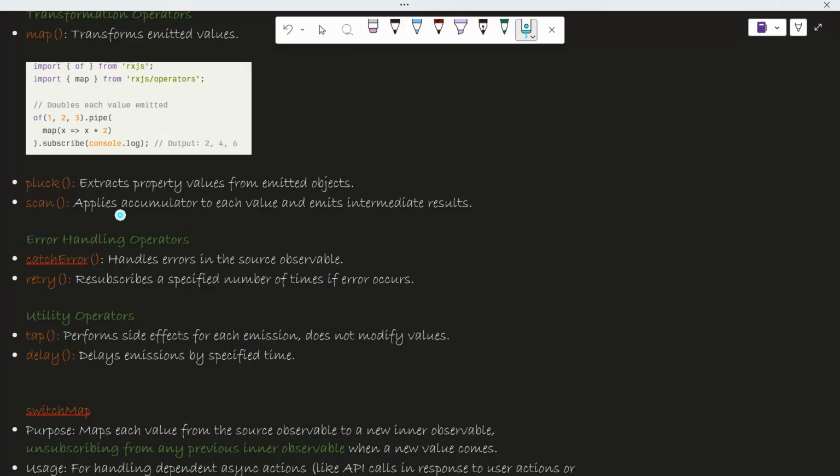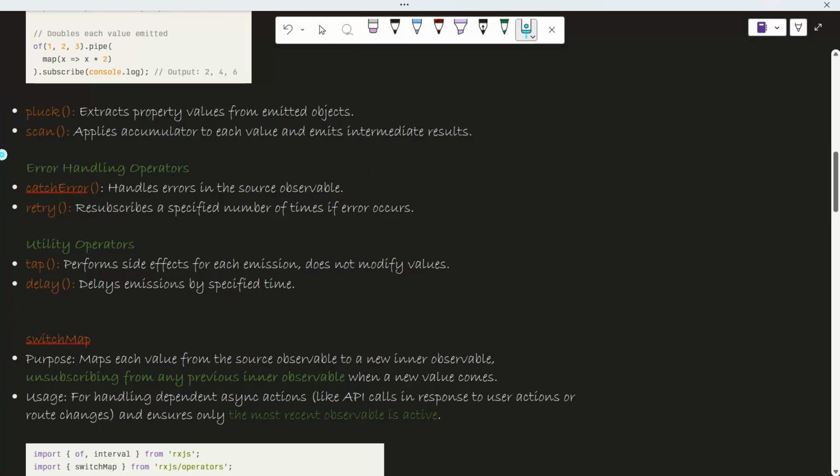So that accumulator, we are saying that we want to apply the accumulator to each value and then emit intermediate results. Like I have applied it and immediately I want to show the result. So whatever the result is there, I want to show. So that is scan and that was pluck for property values. But these are not used.